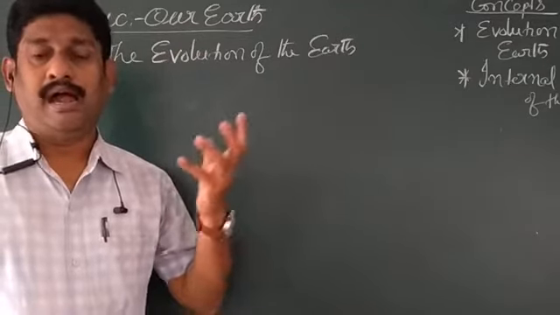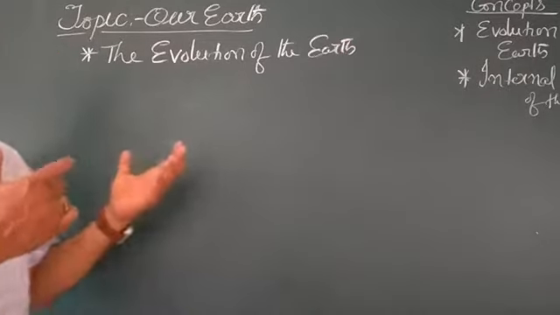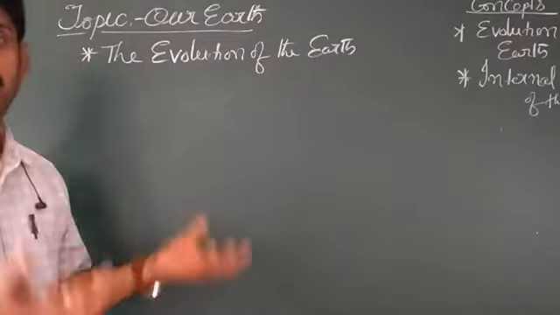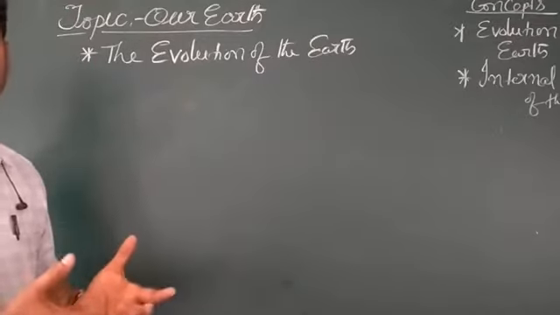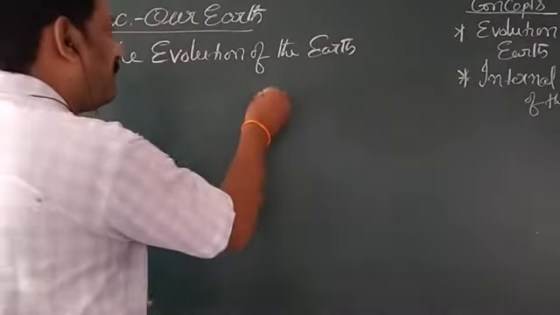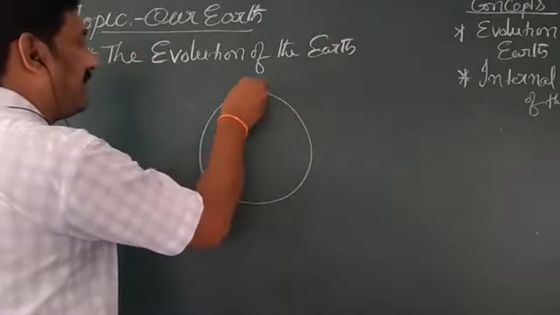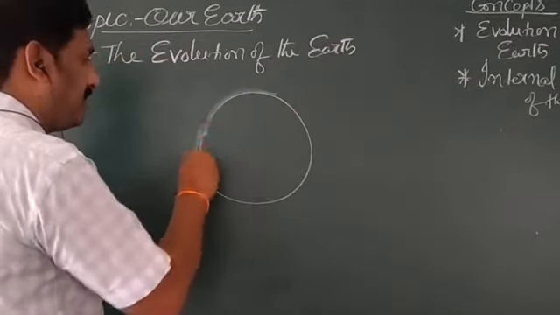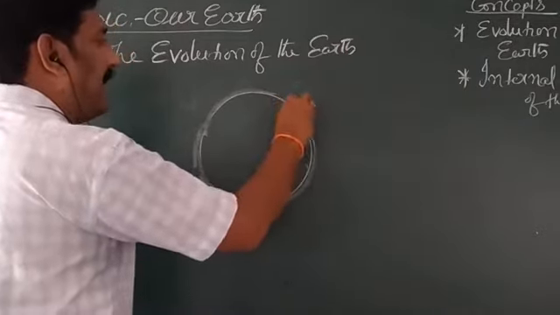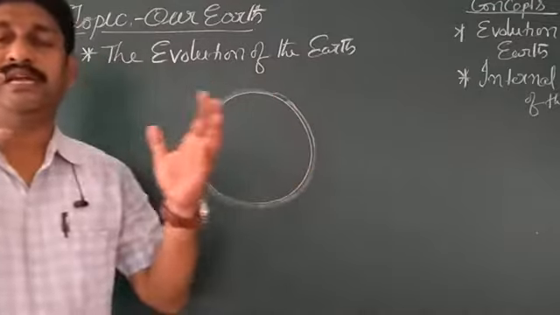It was also covered with clouds and passed through a molten stage. Molten stage means nothing but a hot liquid stage on the outer surface. Once again, understand clearly, my dear children.